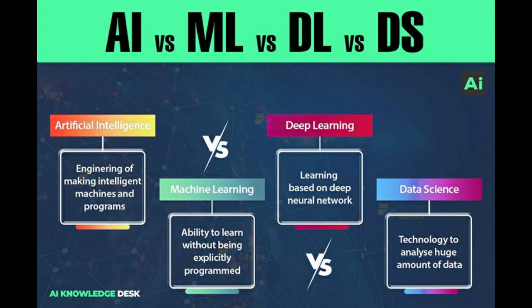The third part, which is deep learning, is again a subset of machine learning. Now why did deep learning get created? What scientists thought is, can we make the machine learn the way we humans learn with the help of the human brain? That was the main idea behind deep learning. So in deep learning, you create an architecture called multi-neural network architecture, and we are creating deep learning neural networks.